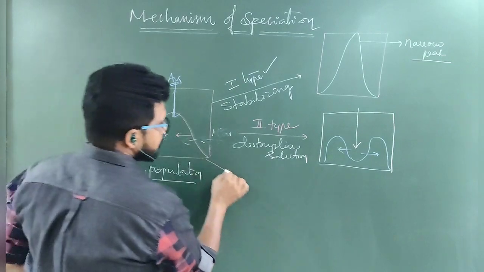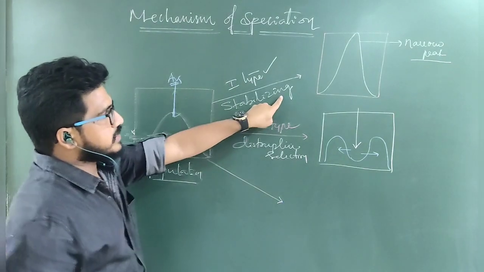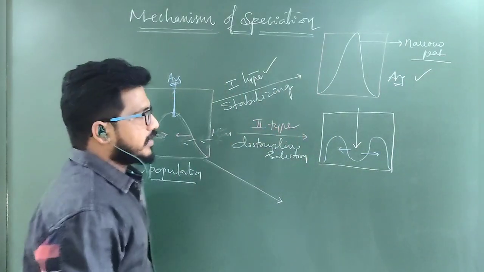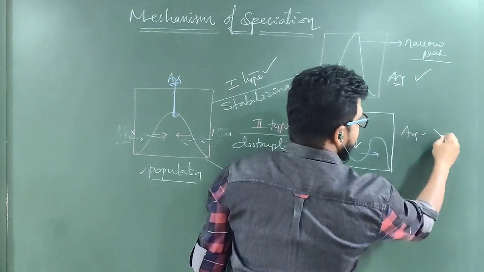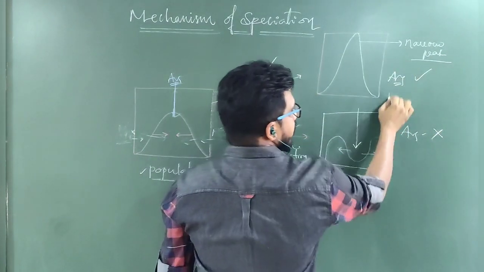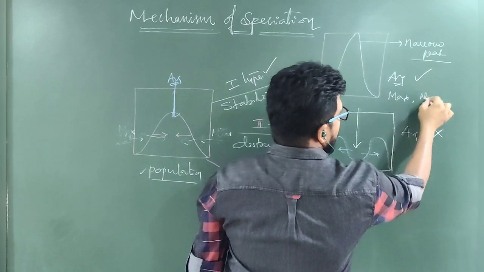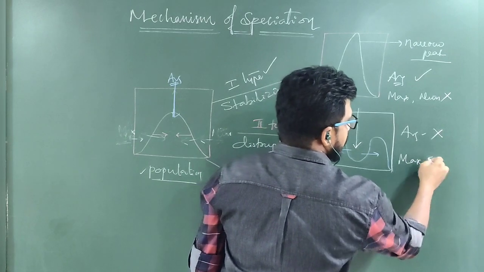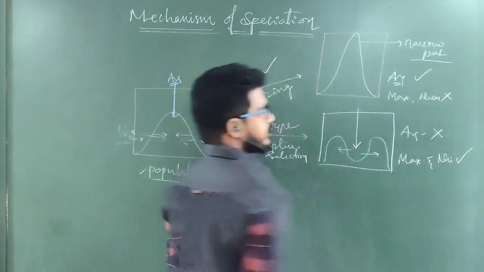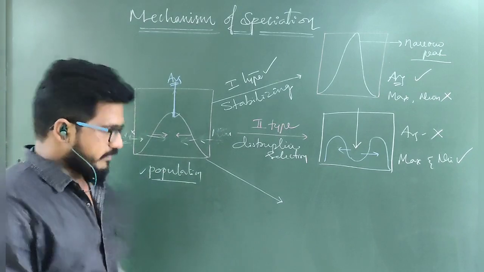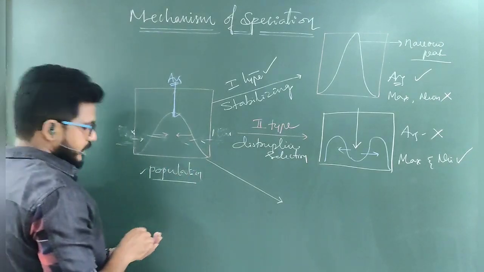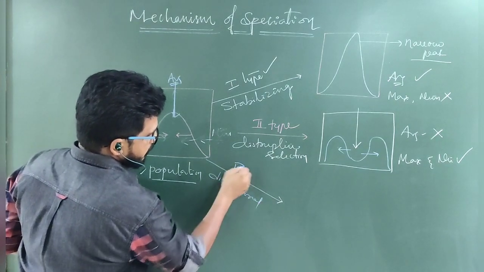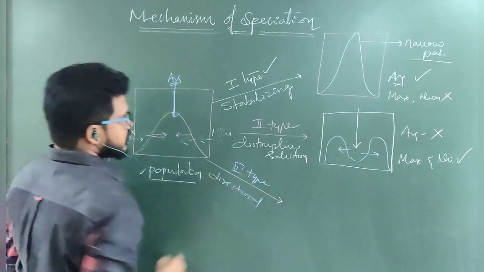Now, third type. So, which type of individuals are selected in the stabilizing? Average are selected. But here average is eliminated. Here who are eliminated? Maximum and minimum are eliminated in the first case. Here who are selected? Maximum and minimum are selected. These are important things in the case of questions. Now the third type is called directional.